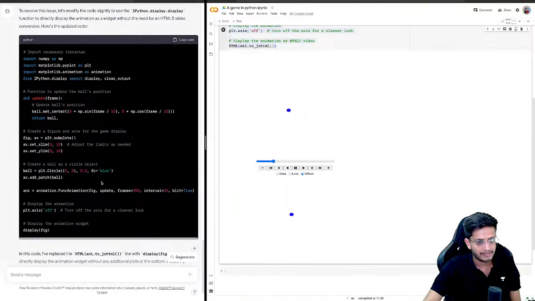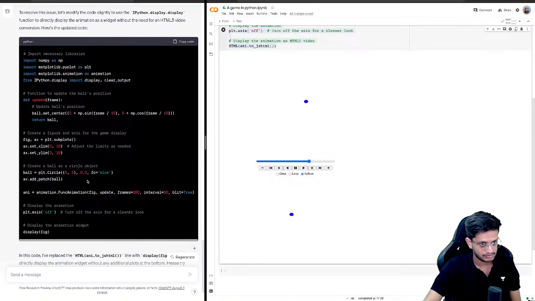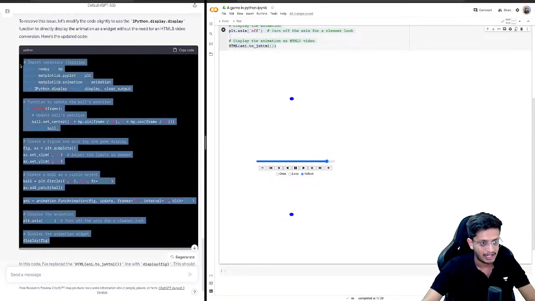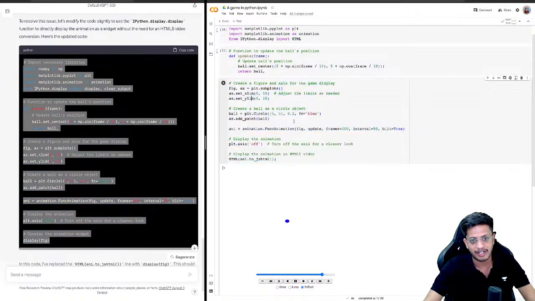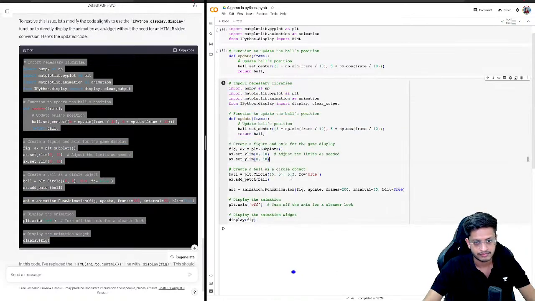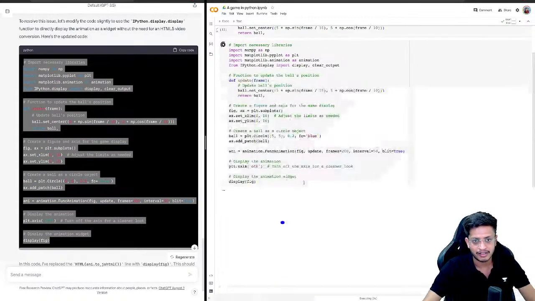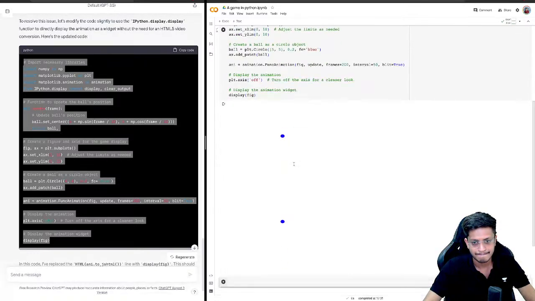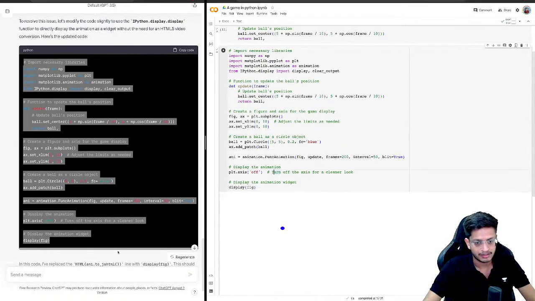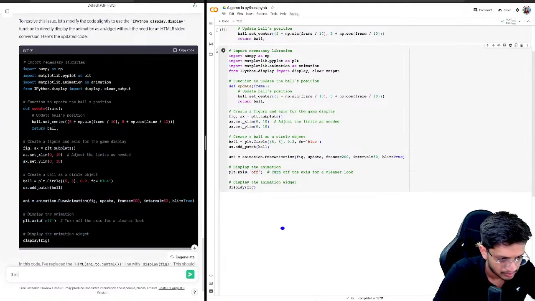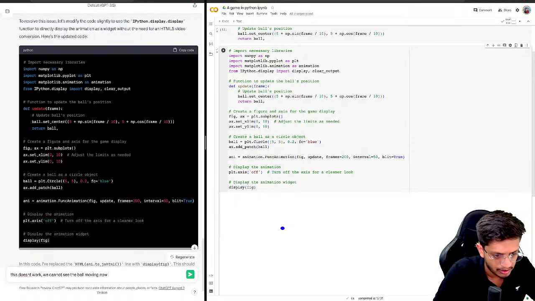So now it's giving a completely different display function. I'm not sure it will work or not, but we can at least try it. So let's copy paste the entire code and run it in a single cell. Okay, this doesn't work. Let's tell GPT this thing. This doesn't work. We cannot see the ball moving now.